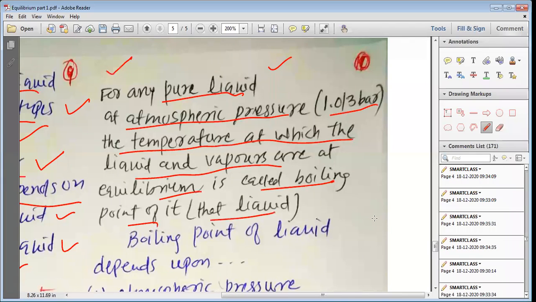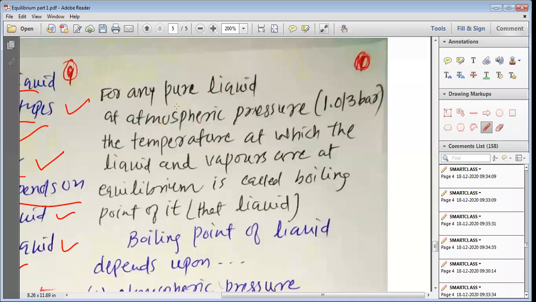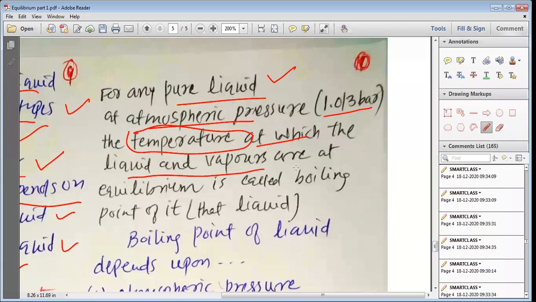Let me tell you once again, what is the definition of boiling point in reference to equilibrium. For any pure liquid, we are talking about any liquid, please note, at atmospheric pressure, that means 1.013 bar, the temperature at which the liquid and vapors are at equilibrium is called the boiling point of it.